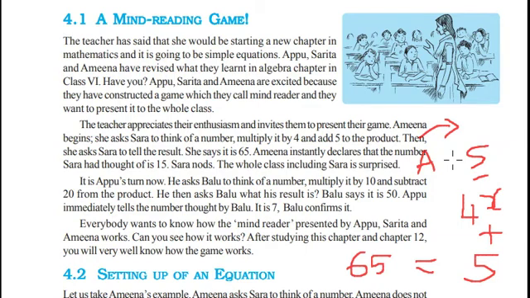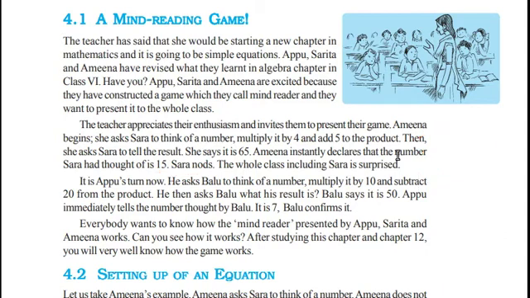Then Amina instantly declares that the number which Sarah thought was 15. And Sarah nods, acknowledging that the number she thought was 15. How come Amina predict the number? How could she be able to read a number which was thought in Sarah's mind? The solution is simple. Amina made use of equations to predict the number accurately.